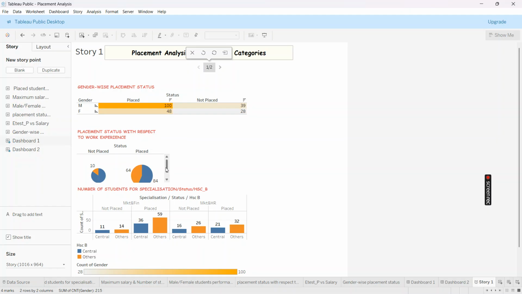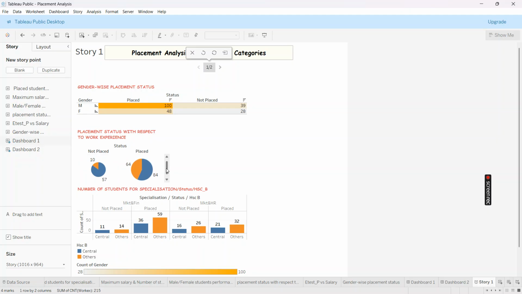So the next question is we need to analyze the placement status with respect to work experience. For work experience, we have 2 categories, yes or no. So with respect to that, we need to analyze the placement status. For that, we have created a pie chart having status in the columns and having count of status and count of work experience in the rows and created a pie chart.